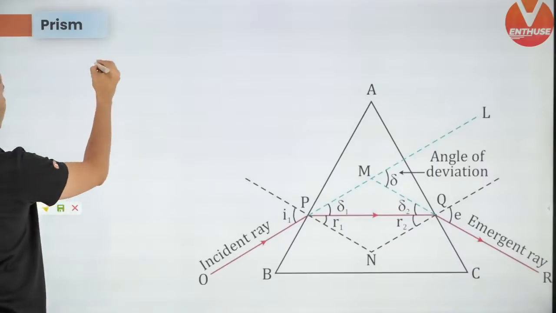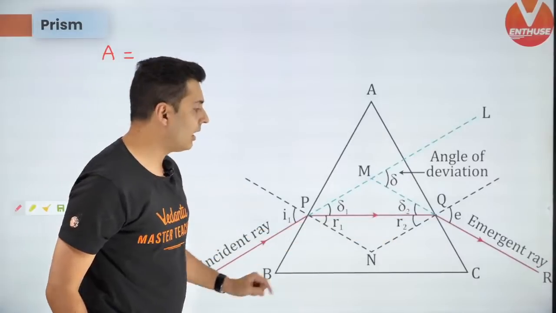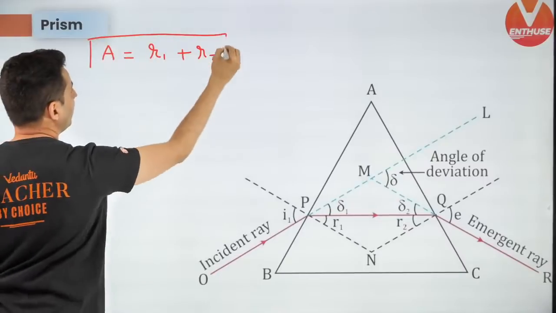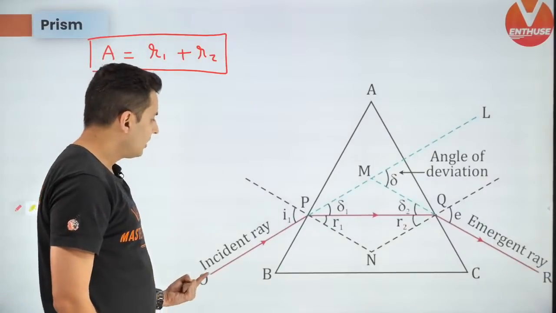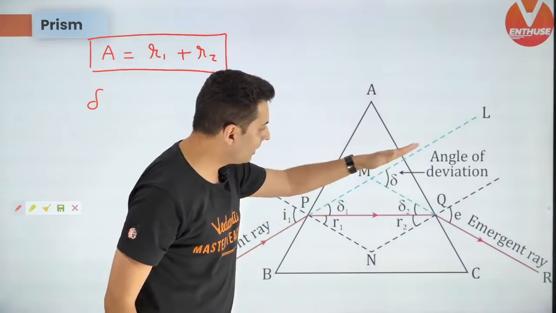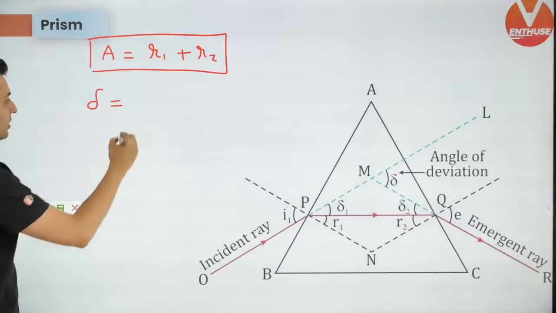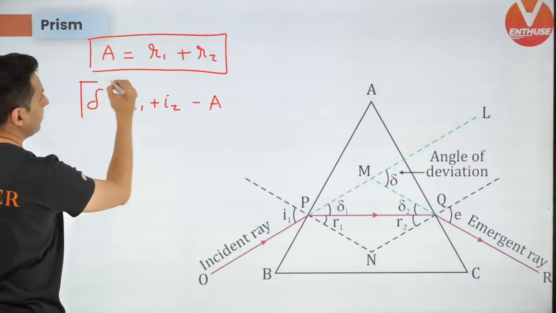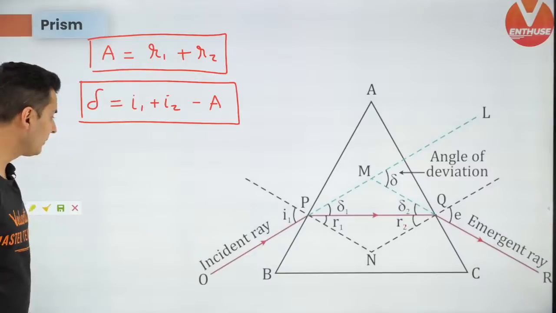Next formula for prism. The angle of prism over here, and this R1 and R2 are related, and that is R1 plus R2 equals A. Another important formula for a prism. Next important formula, the total deviation. If the ray comes like this and finally emerges over there, then the total angle by which it deviated, this delta, is given by, come on guys, I'm pretty sure you would be remembering this formula, I1 plus I2 minus angle of prism. Very important. Okay, so keep these two formulas in mind.